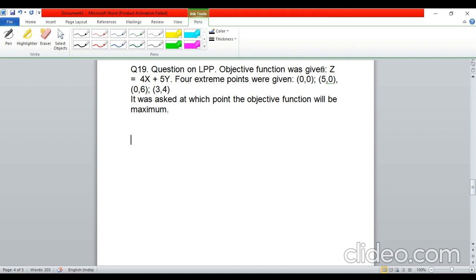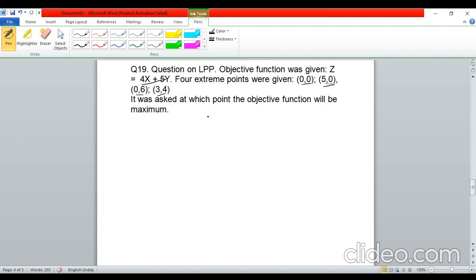So here, the objective function was given, z, and that was 4x plus 5y, and then 4 extreme points were given. So they have already given you the extreme points, that is 0,0, 5,0, 0,6 and 3,4. Now here, guys, I may be wrong in remembering these extreme points. So do correct me if you remember what those exact extreme points were. And then it was asked at which point the objective function will be maximum.